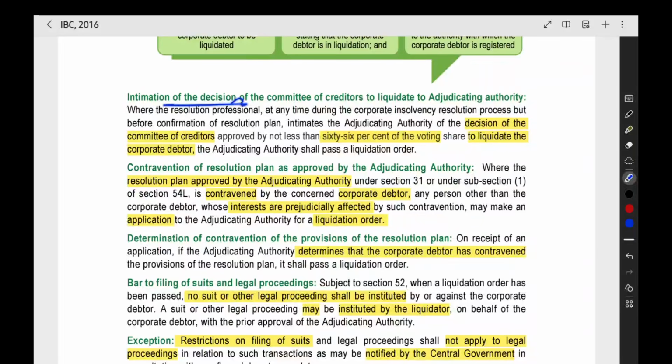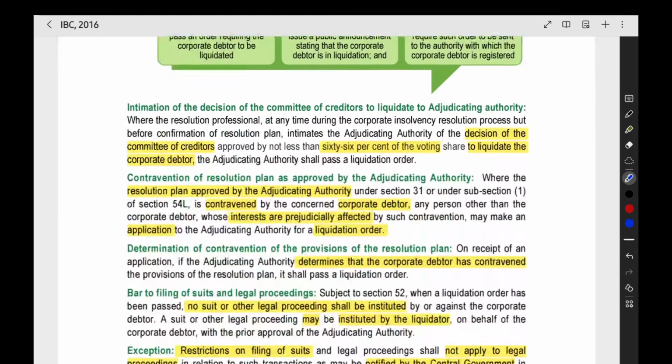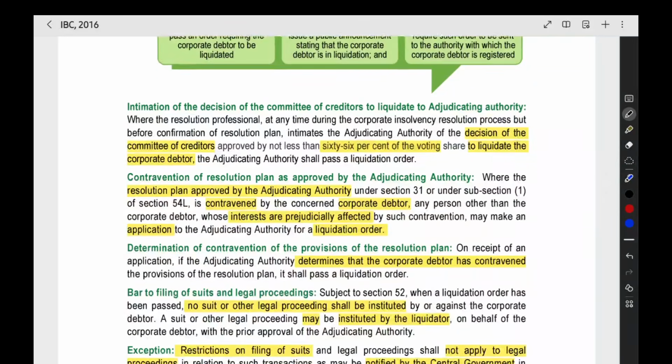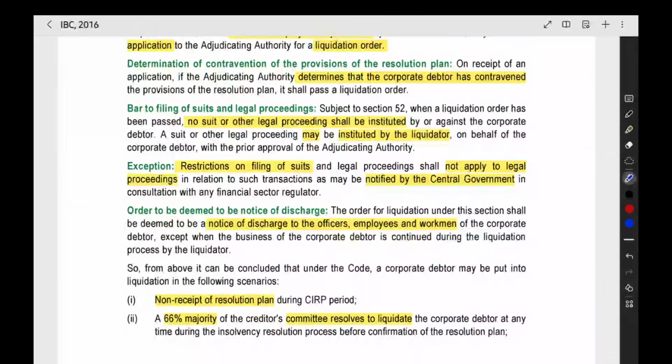Then there is intimation of the decision of the committee of creditors to liquidate to the adjudicating authority. The committee of creditors passes a resolution to do liquidation, and they will send it to NCLT. Then the company will go into liquidation. For passing this resolution, how much voting share is required? 66%. So this also you can note somewhere. 66% voting share is required to liquidate the company. Only then can you send the resolution to the NCLT for liquidating the company.